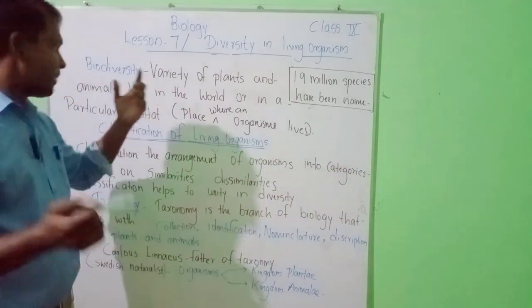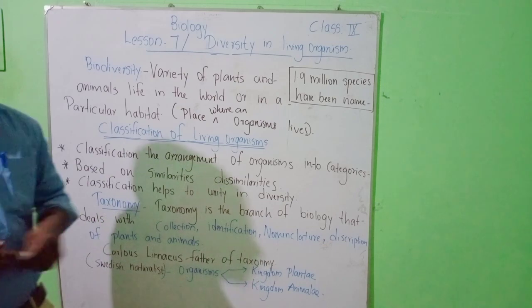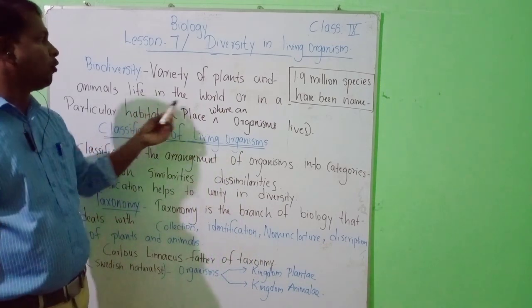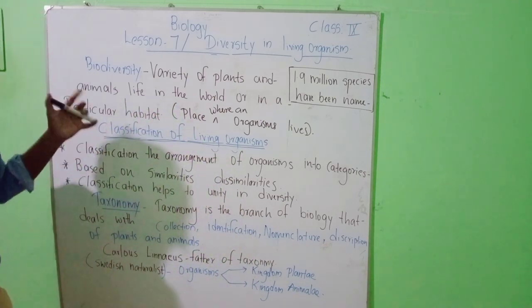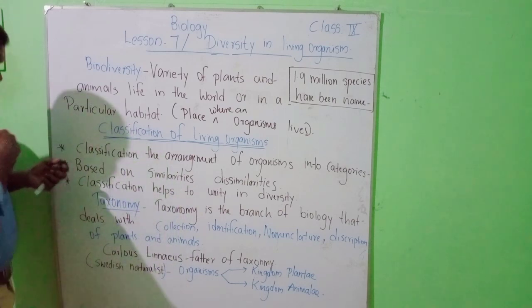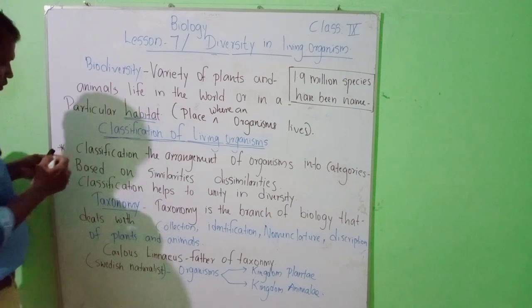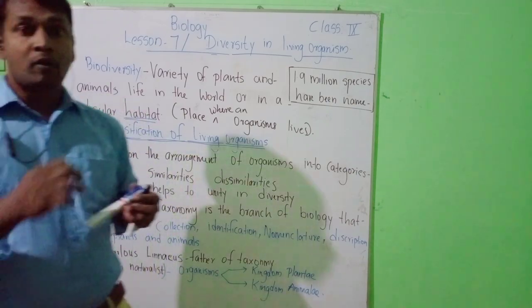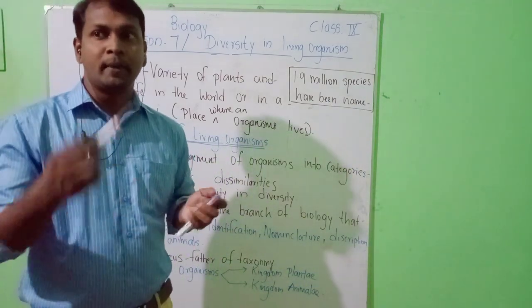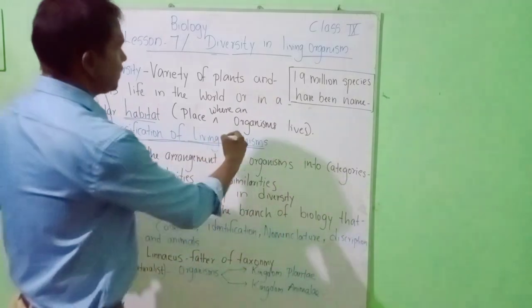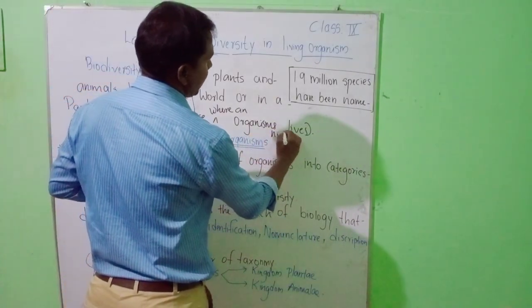So, coming back to the point, biodiversity is nothing but the variety of plant and animal life in the world or in a particular habitat. The habitat, I already told, is the place where an organism lives. One more extra word to add here is niche, N-I-C-H-E.